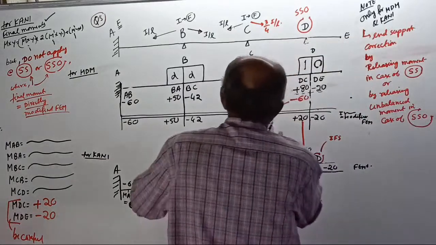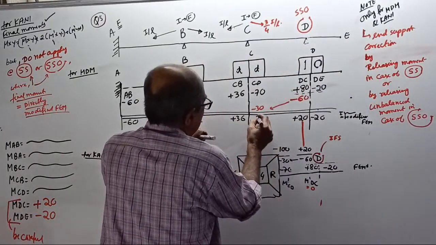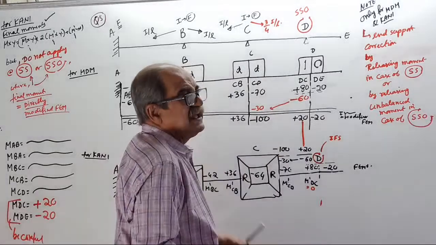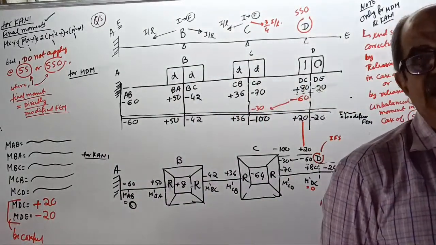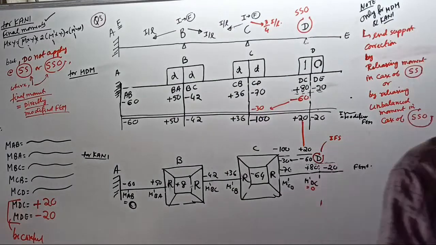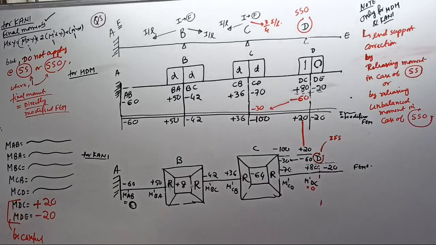Oh, okay. What is a print mistake? Print mistake, now corrected. If such mistakes are there, they are called print mistakes. Okay, now, full clear this question. Left side fixed, right side overhang.